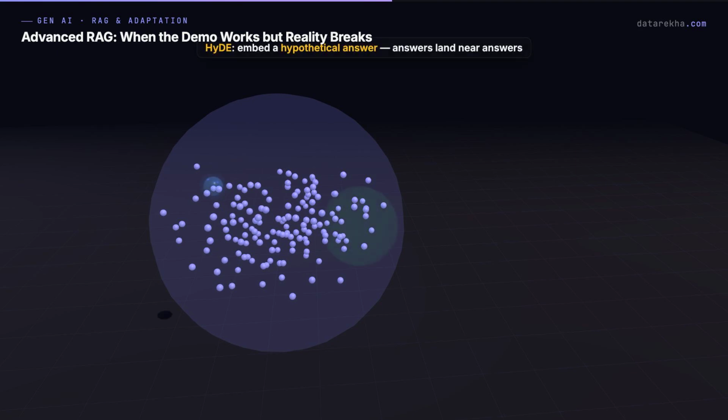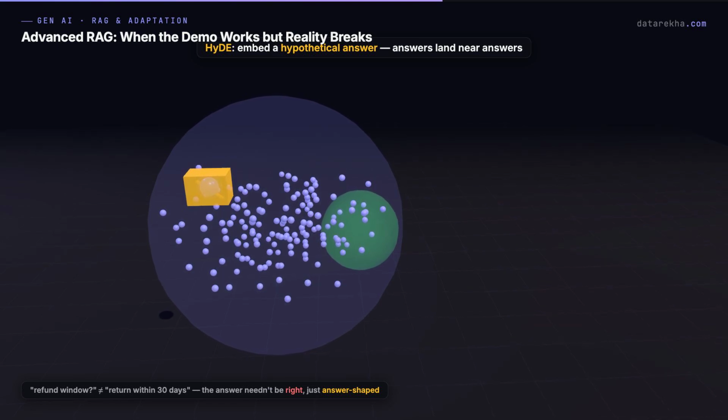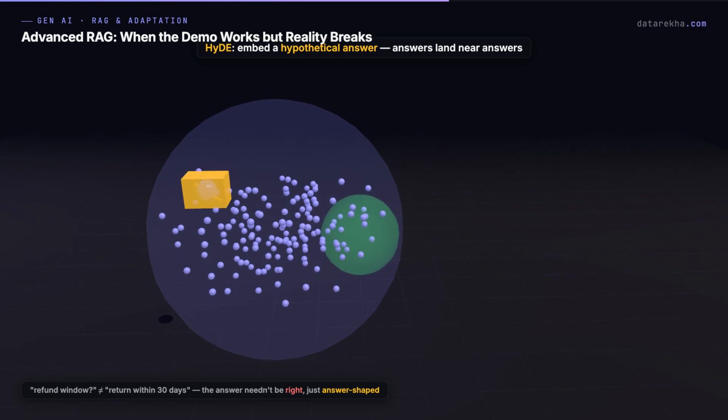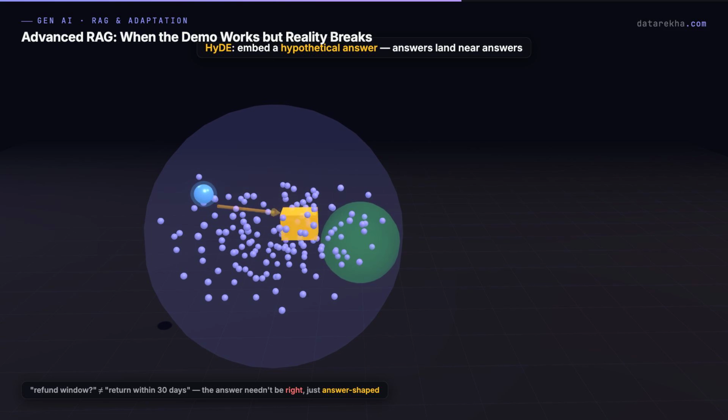Questions and answers don't embed near each other. "What's the refund window" doesn't look like "customers may return within 30 days." Zero shared words. So you use HyDE. Ask a cheap model to hallucinate an answer to the query, then embed that hallucination and retrieve with it. It doesn't need to be factually right. It just needs to be answer-shaped, so it lands near the real answer. Clever, almost cheeky.